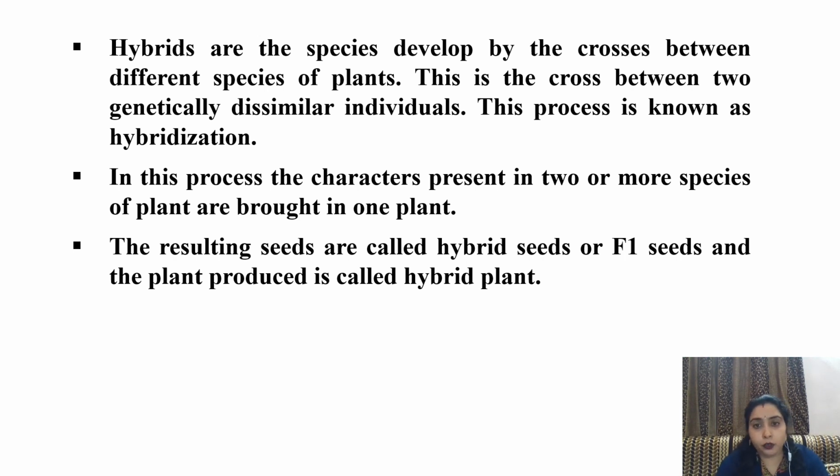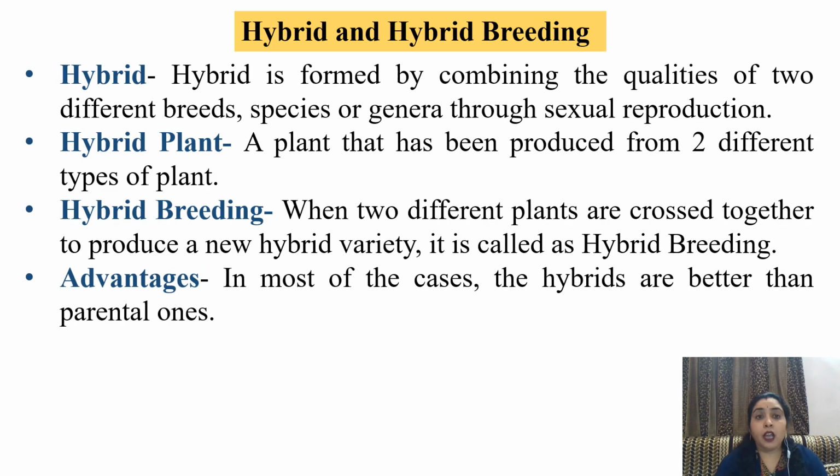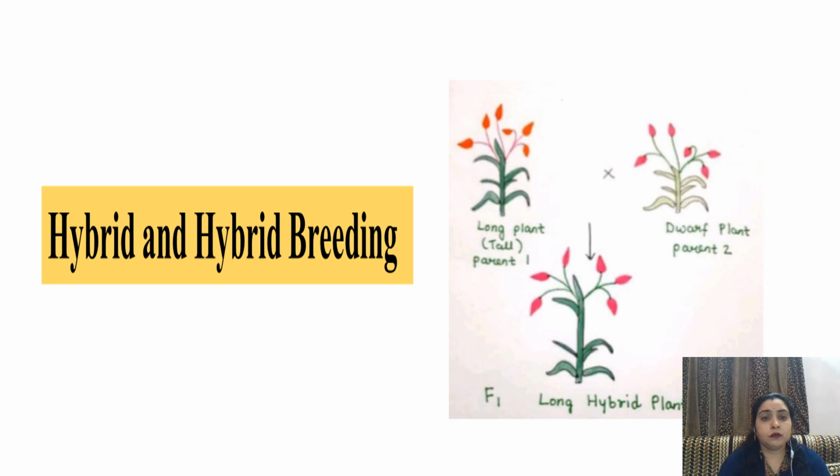The resulting seeds are called hybrid seeds or F1 seeds, and the plant produced is called a hybrid plant. A hybrid is formed by combining the qualities of two different breeds, species or genera through sexual reproduction. What is a hybrid plant? A plant that has been produced from two different types of plant by combining them. Hybrid breeding: when two different plants are crossed together to produce a new hybrid variety, it is called the hybrid breeding process. Advantages: in most of the cases, the hybrids are better than their parental ones.